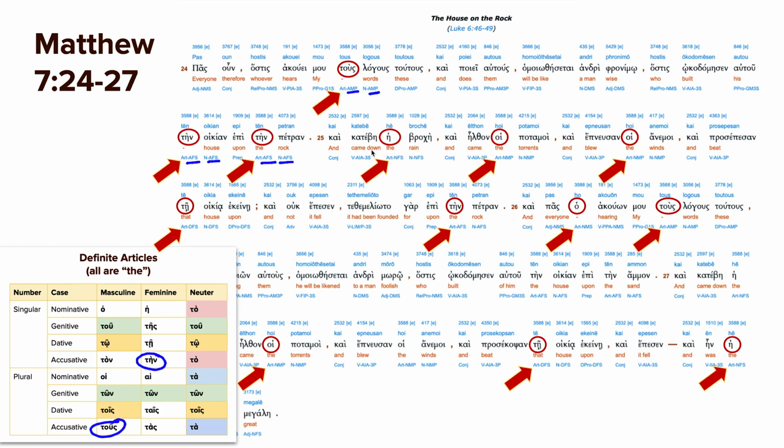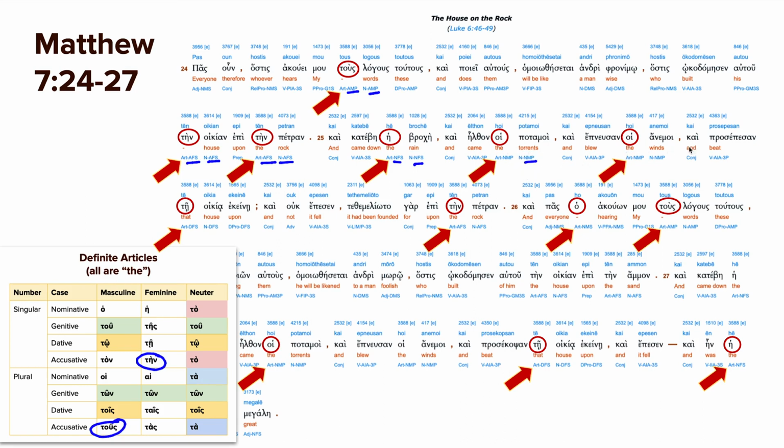And the rain came down. The rain, so nominative feminine singular as the subject of came down. And the torrents, or potamoi, is also rivers. So the rivers or torrents came, hoi potamoi, masculine plural, subject, so it's nominative.